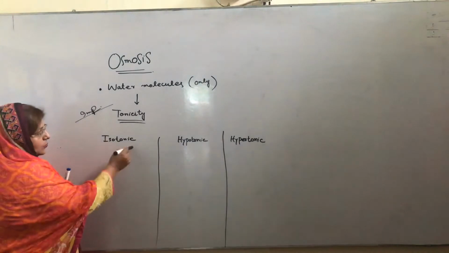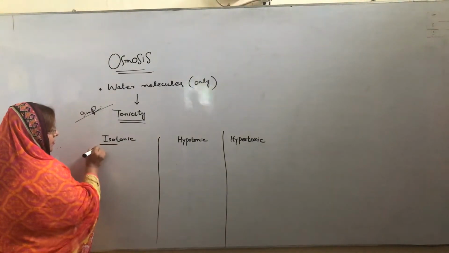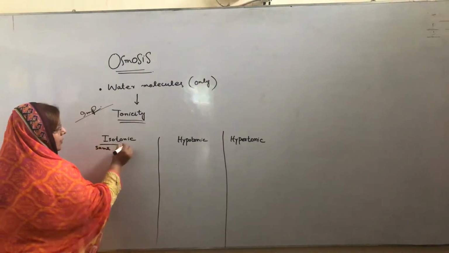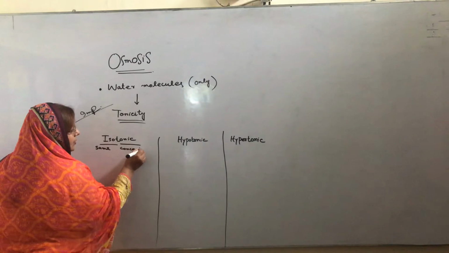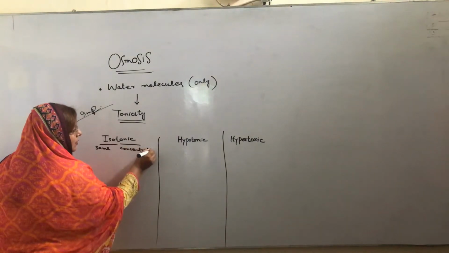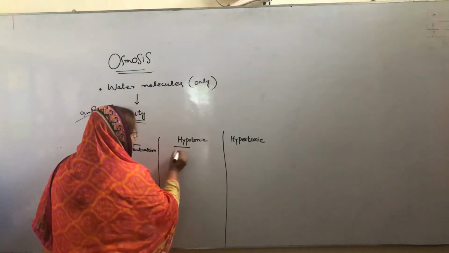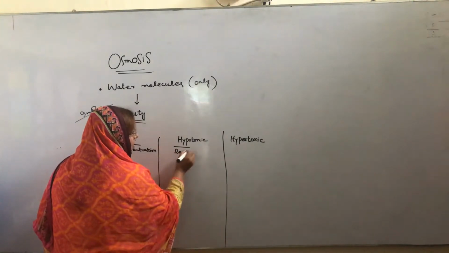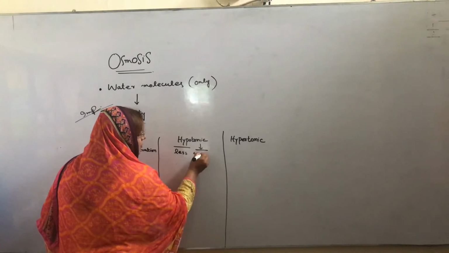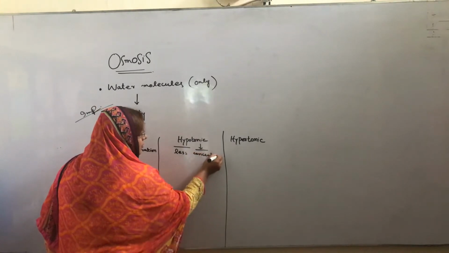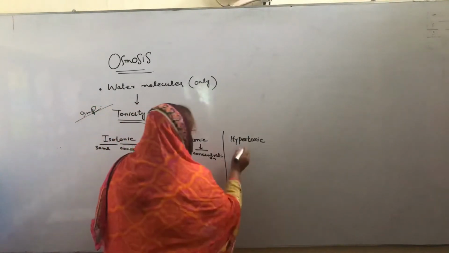These three are isotonic. So what is the meaning of iso? Iso means same, and tonic means concentration. Hypo means less, and tonic again means concentration.